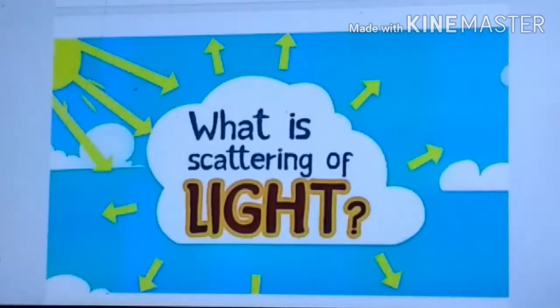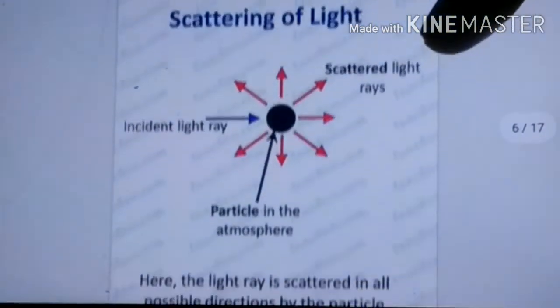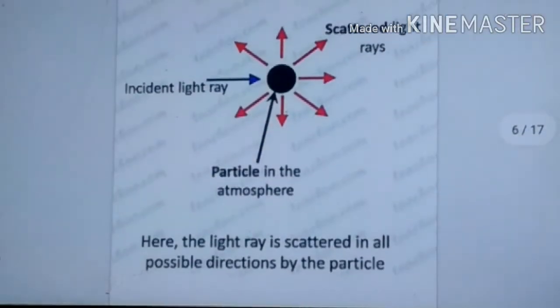So next we will learn about scattering of light. What does scattering of light mean? Okay, so let's see. Just look at this picture. As you all know, there are air molecules present in the atmosphere. When the sunlight travels, what happens?